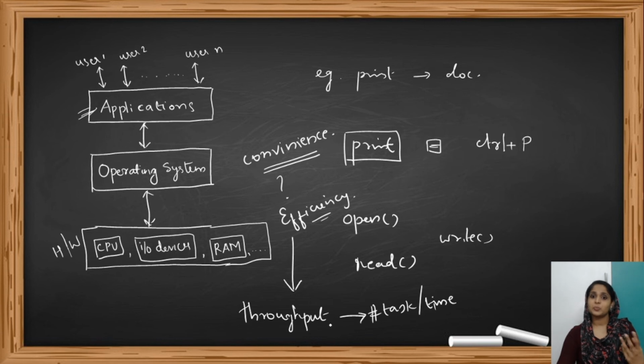It talks about the speed of the system, the speed of the processor, by how much speed you are doing a particular task, so that in a given time, how many jobs you can complete. That is what is meant by throughput. And if the throughput is high, that means the efficiency of the system is high. And in case of doing complex tasks, you need a system that has high efficiency.